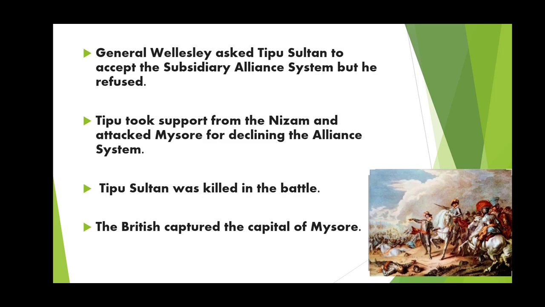That is, Wellesley joined hands with the Nizam and attacked Mysore in 1799 so that the power of Tipu Sultan, who declined the alliance system, could be reduced. During this Fourth Mysore War, Tipu Sultan lost his life while fighting against the British.